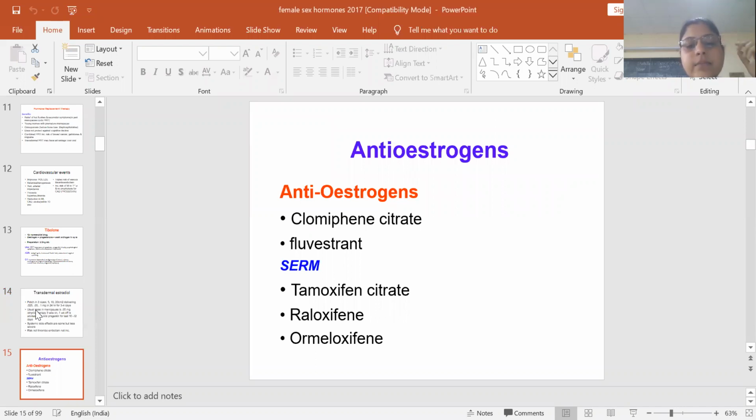These are selective estrogen receptor modulators. It means these act on the estrogen receptors and modulate the action of estrogen, meaning they are agonist at some sites and antagonist at other sites. They are tamoxifen citrate, raloxifene, ormeloxifene. These are the SERMs.